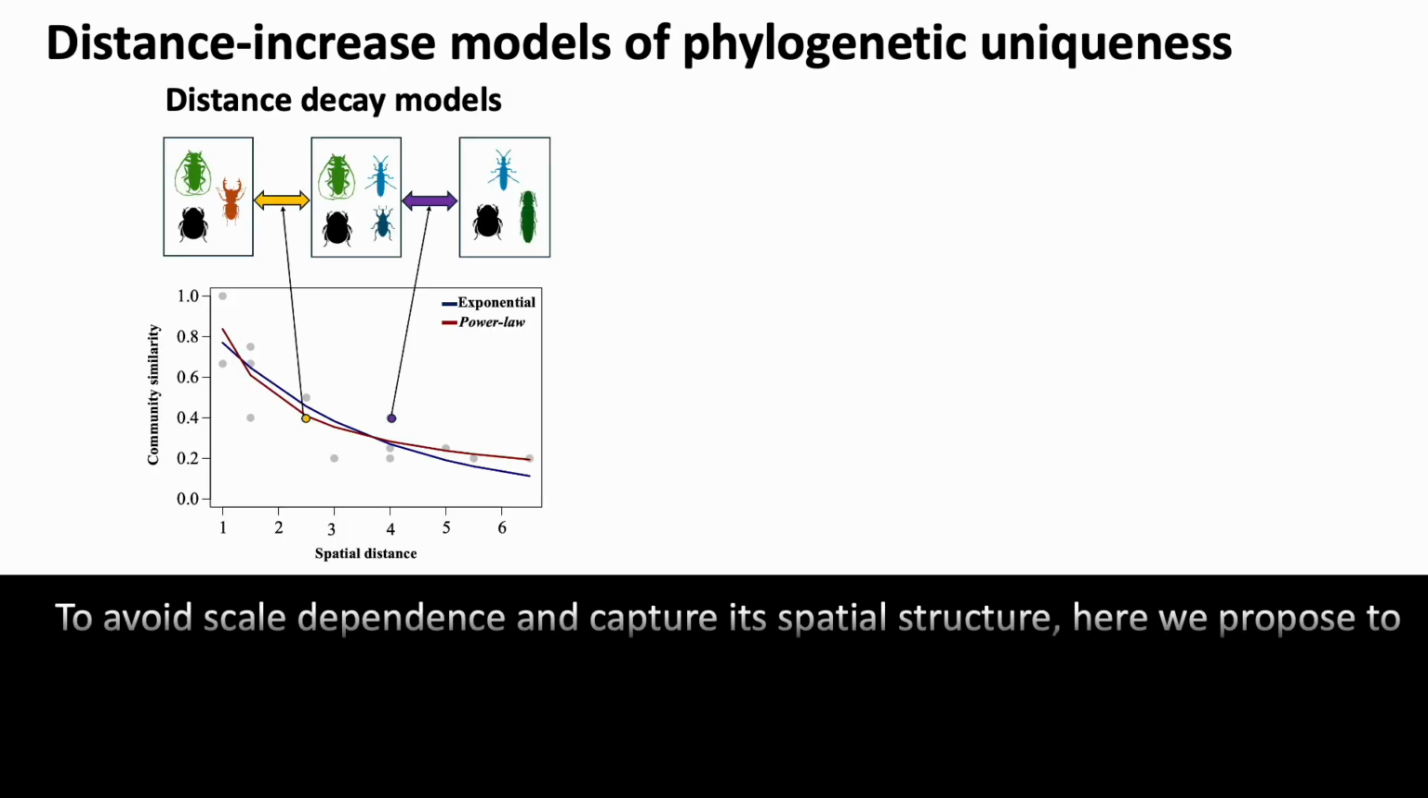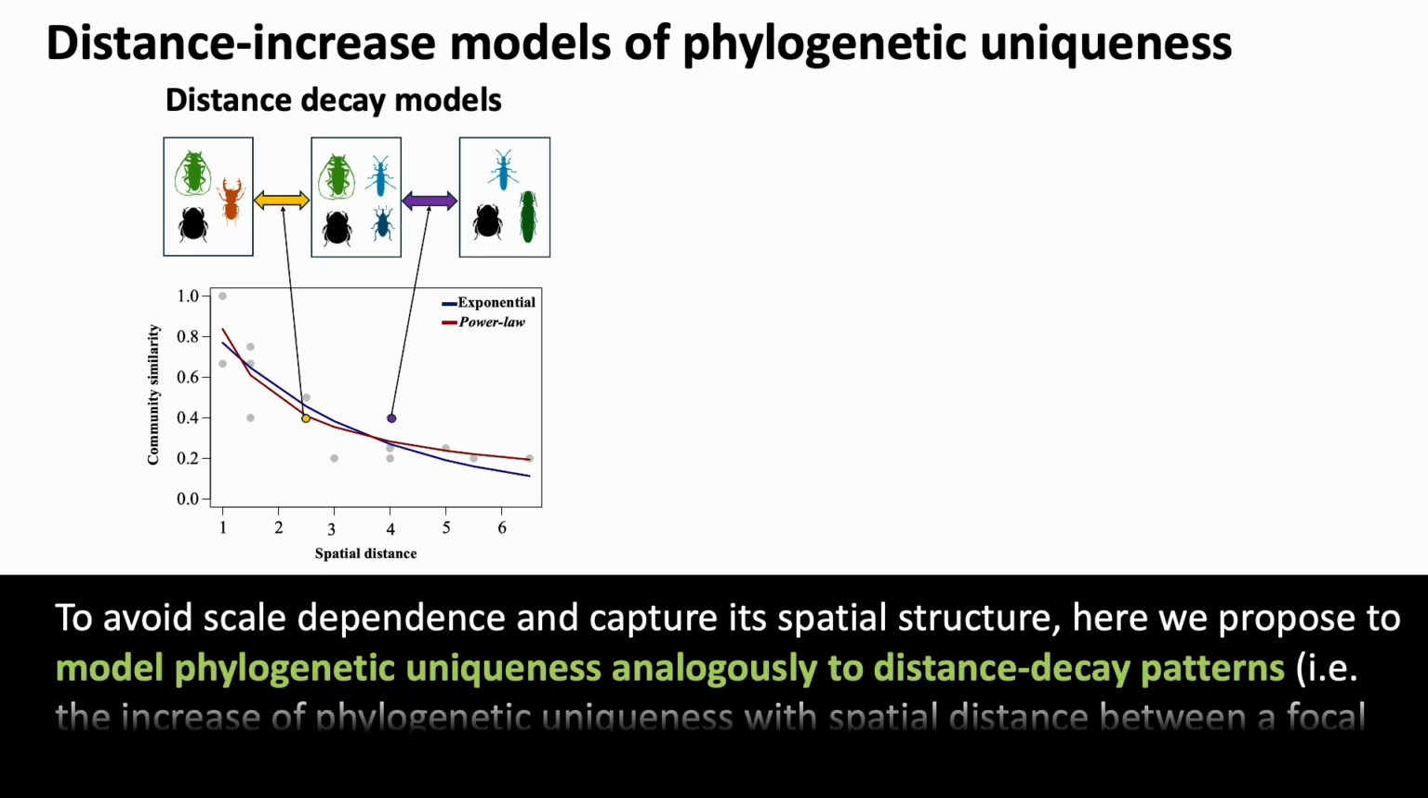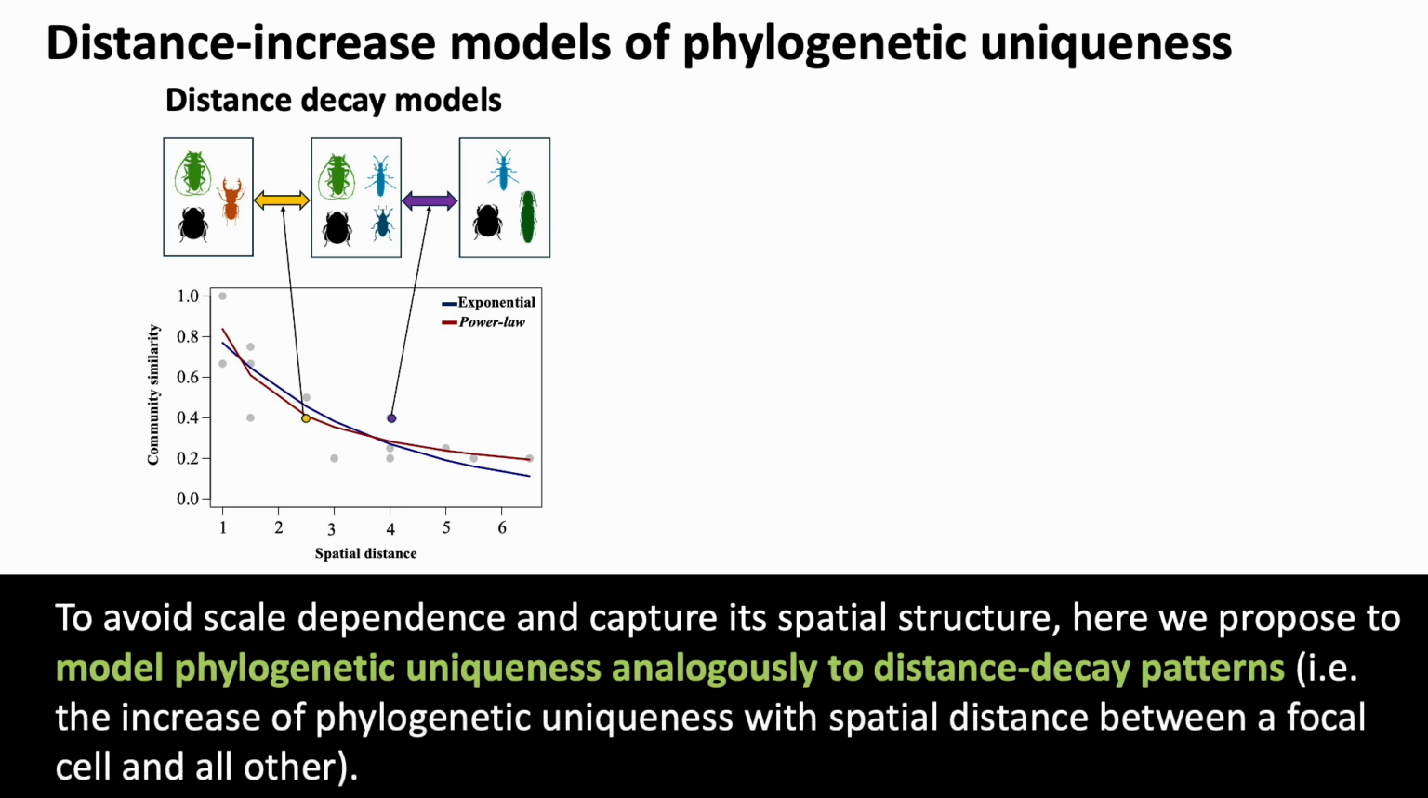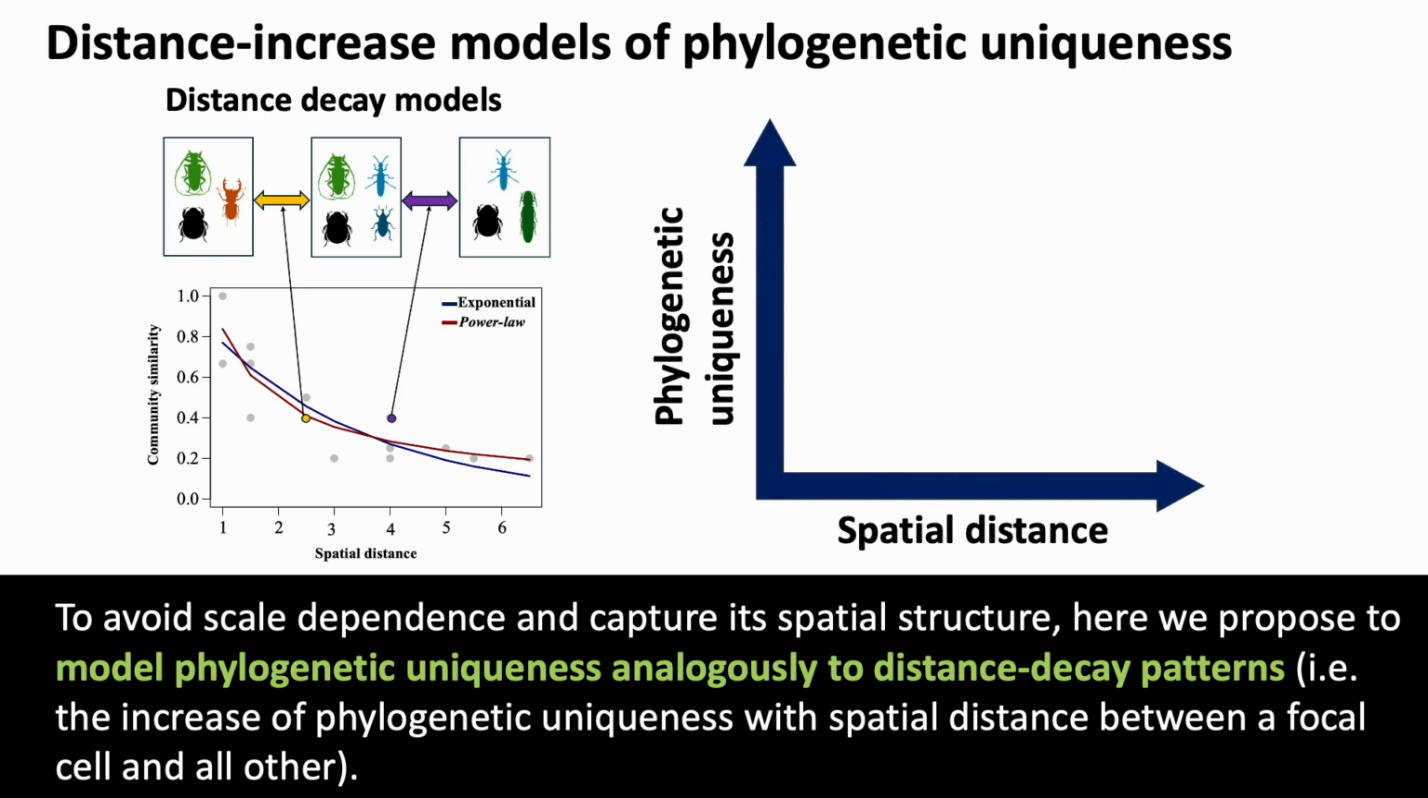To avoid scale dependence and capture spatial structure, here we propose to model phylogenetic uniqueness analogously to distance decay patterns, the increase of phylogenetic uniqueness with spatial distance between a focal cell and all others.